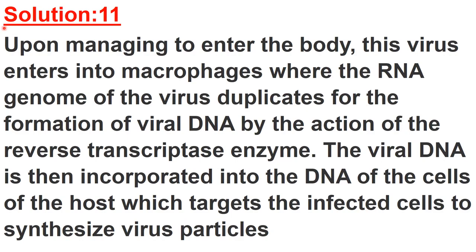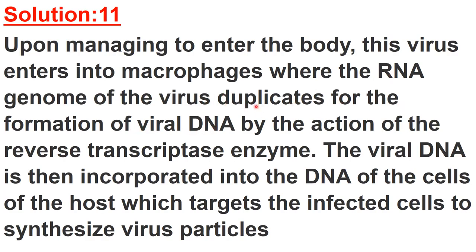Then this is the answer of question number 11 of NCERT, that what is the mechanism by which AIDS virus causes deficiency of the immune system of the infected person, right? And the answer is, upon managing to enter the body, this virus enters into macrophages, right? When the HIV enters inside the body, first of all this virus enters inside the macrophages, where the RNA genome of the virus duplicates. So inside the macrophages, RNA of the virus duplicates first for the formation of viral DNA, right?